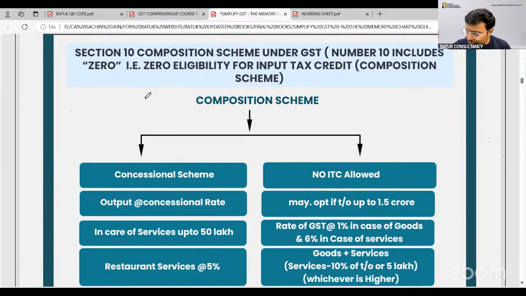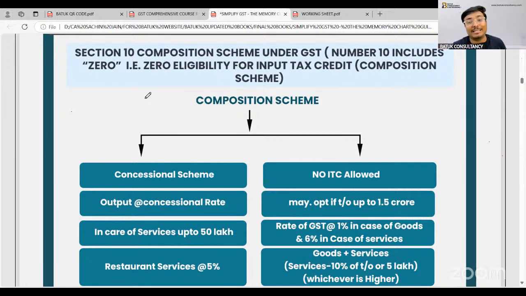But there may be chances, there are certain small traders, small taxpayers. We should introduce something good for those types of small traders, small taxpayers, so that it will be a benefit to all of them. So from that perspective, the government has introduced this specific scheme, that is the composition scheme.